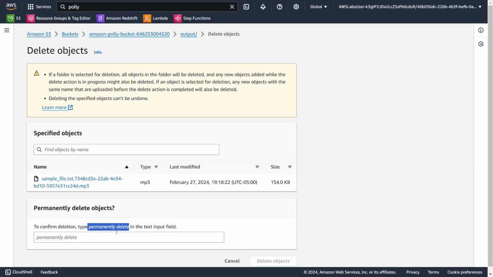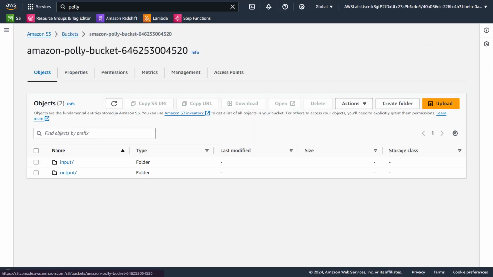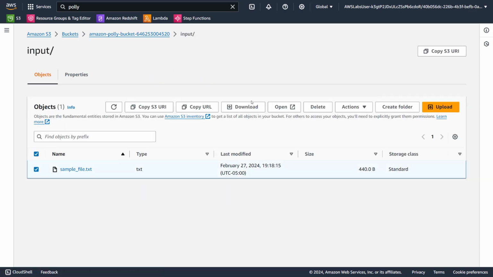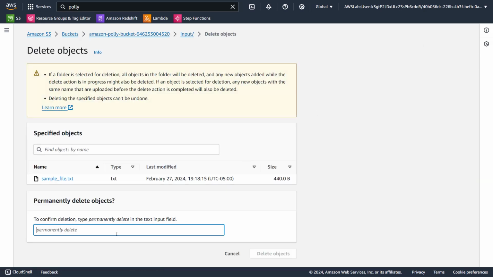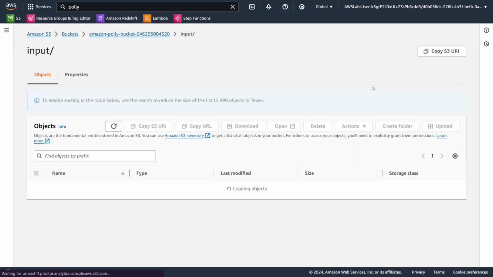Let's delete this one, close it. Let's go here, import, let's delete it because we are going to upload that again. All right, let's close this one.